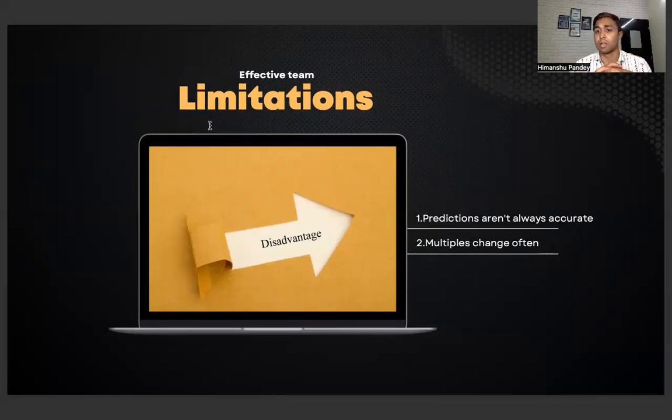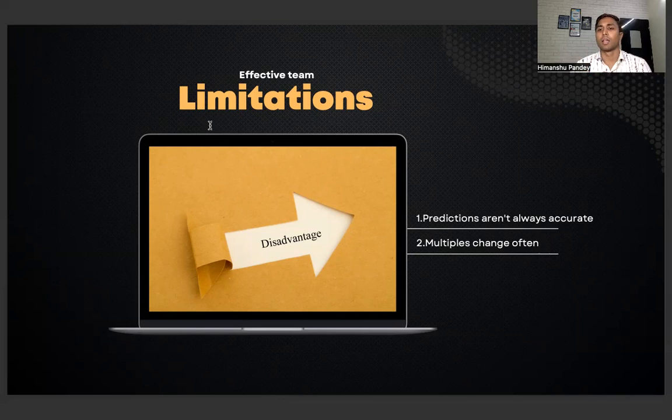The second one is that multiples change often. This can be positive or negative for us, but we are talking about the limitations, so let's talk about the negative. There are two methods to calculate the terminal value.